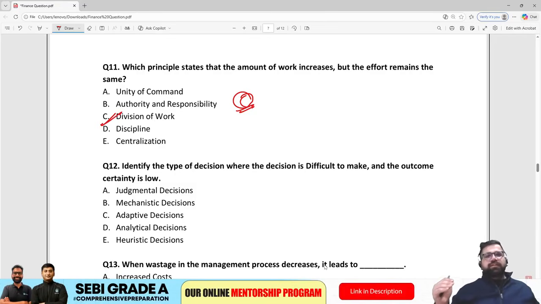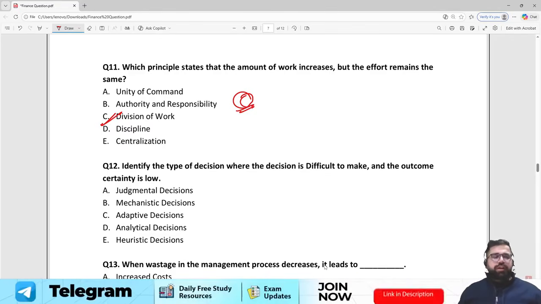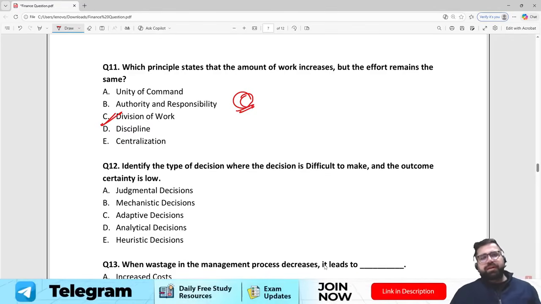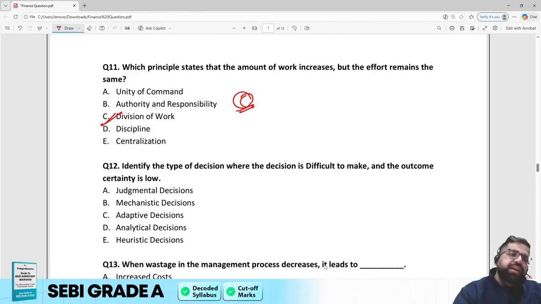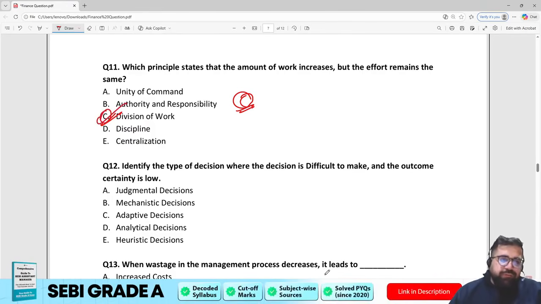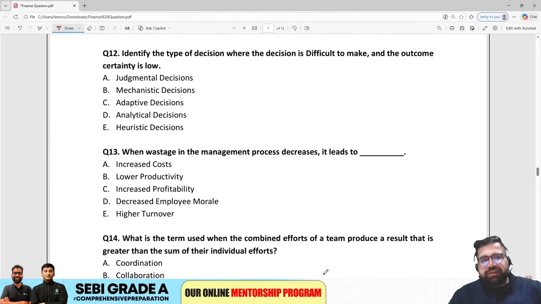But the amount of work will increase. Like if you divide, previously that person was not having any work, so now you are dividing the work equally, so that particular person will now have the work. But the effort will remain the same. Effort will remain the same means what? That I am dividing equally so that nobody has to do more work, everybody has to do the work on par. So the correct answer will be option number C, which is division of work. Right? For question number 11, the correct answer is C.